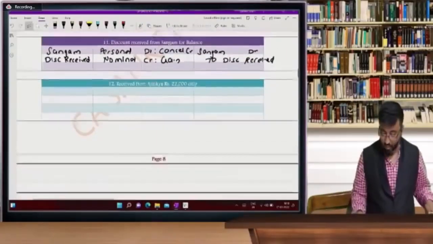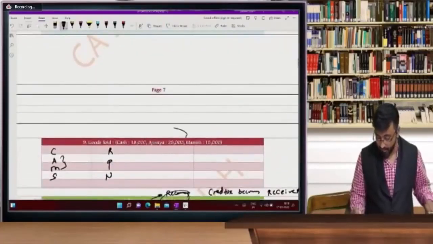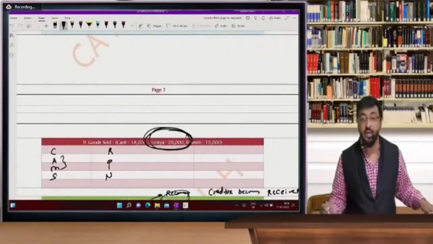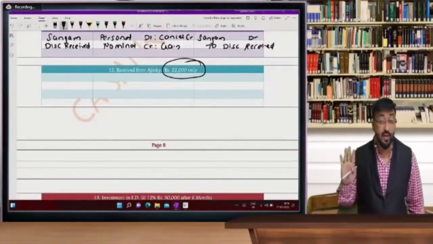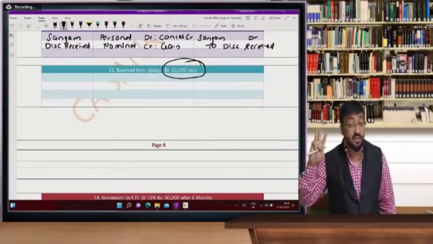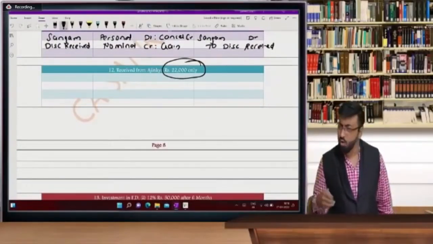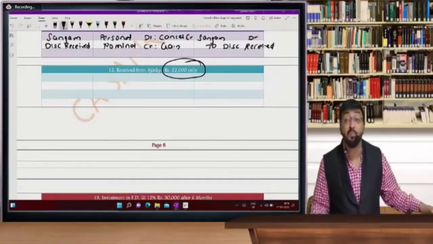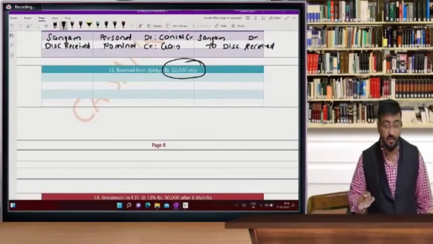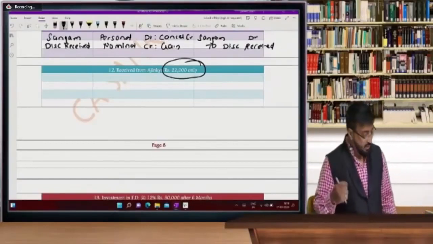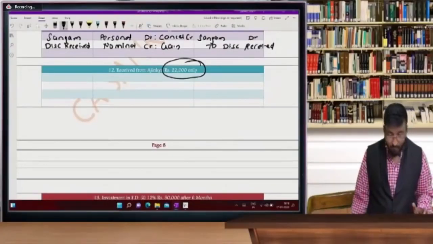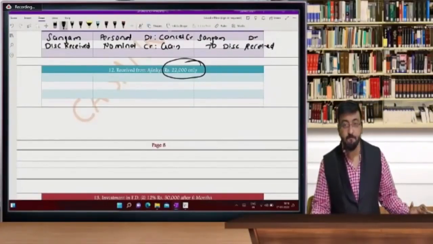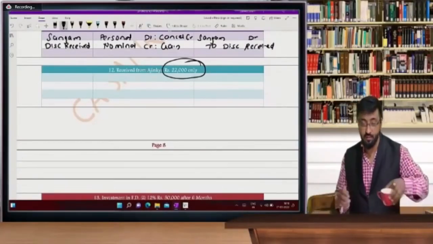Now tell me, Ajinkya. To Ajinkya we sold goods of 25,000. And what is given? He paid us only 22,000. Beta, now this is a very big amount. That 3,000 he has not paid. Can you call it discount or can you call it bad debts? Now tell me in the comment section. So we sold goods of 25,000. Let's see who is answering very fast.